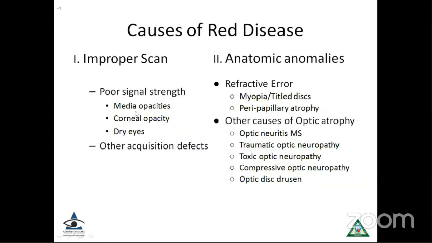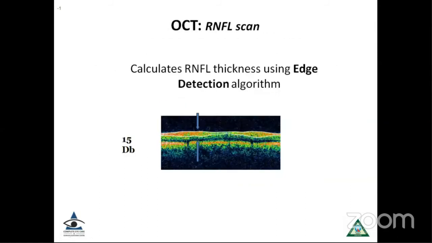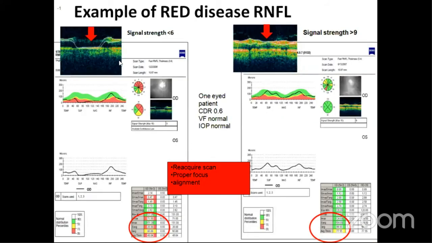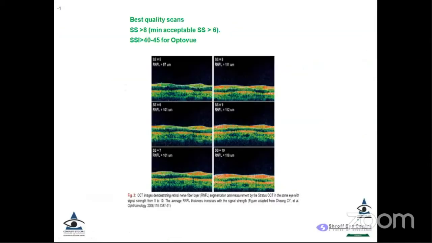The causes could be many. It could be an improperly acquired scan or coexisting anatomical abnormalities. Just to give you a few examples, if the signal strength is not properly acquired, the segmentation algorithm fails. In such a case, when you have a scan like this, please go back, reacquire the scan, do a proper focus, and you can see an abnormal scan converting into normal with the improved signal strength. So this is very, very important. Signal strength is a very important parameter in all OCT scans.